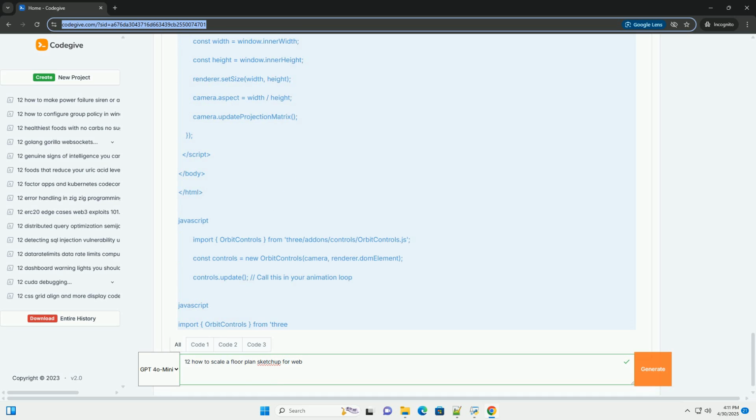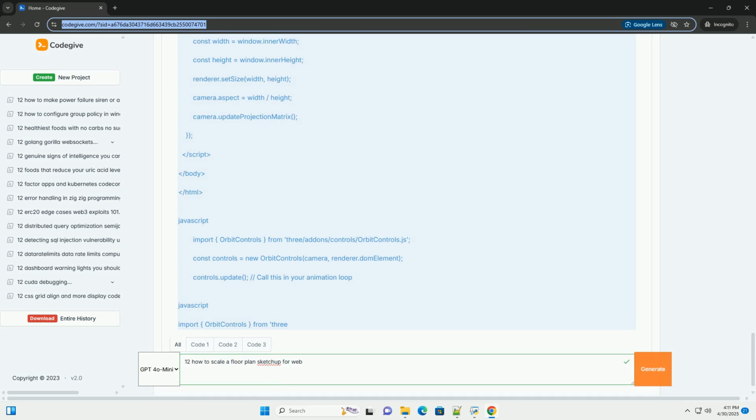This simplifies selection and manipulation. Layers, or tags: in newer SketchUp versions, use layers or tags to organize your model. For example, put all walls on a walls layer, furniture on a furniture layer, etc. This allows you to control the visibility of elements in SketchUp and potentially in your web application.